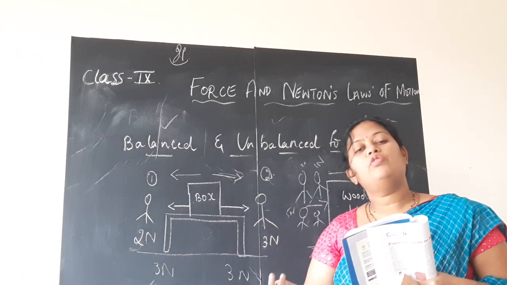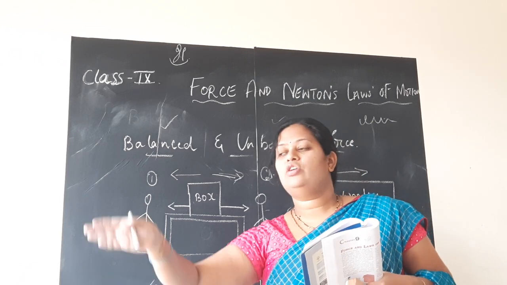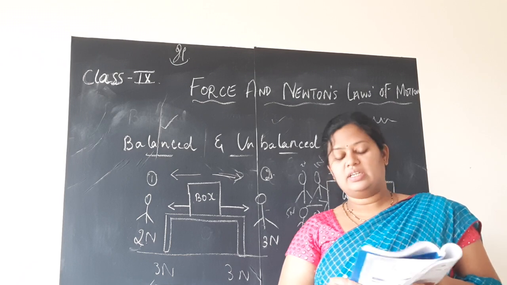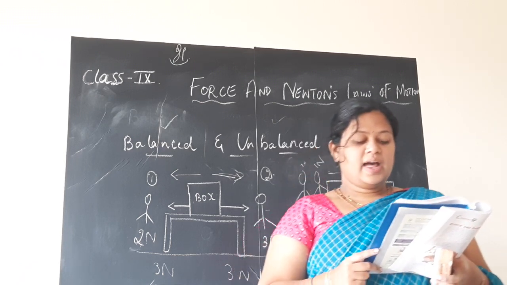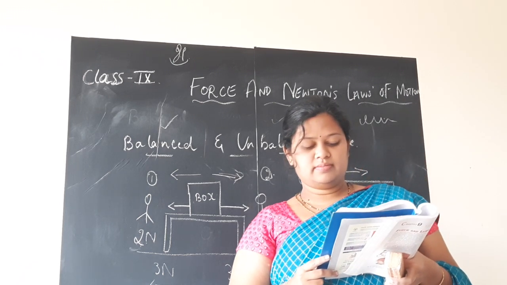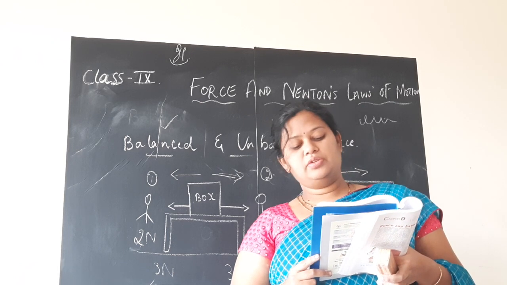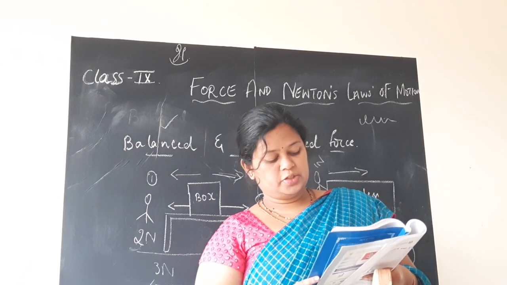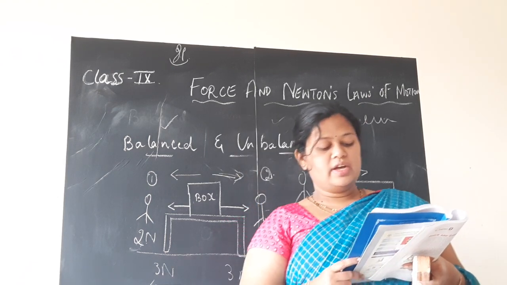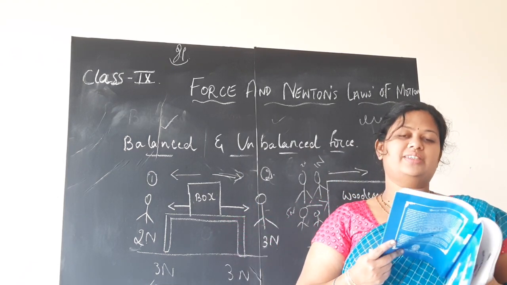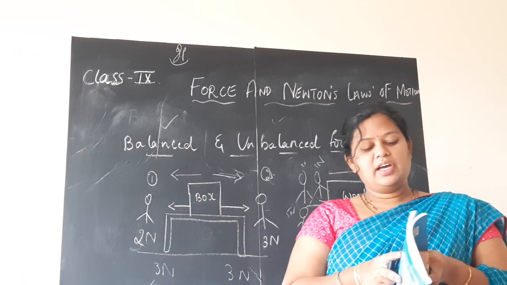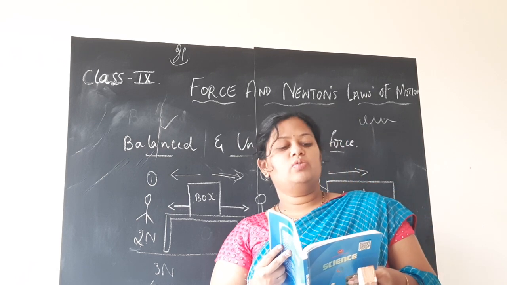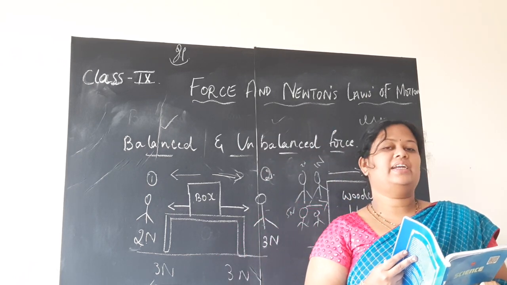So in order to move any object or in order to make any object to accelerate, what is required? The unbalanced force is required. Thus, to accelerate the motion of an object, an unbalanced force is required, and change in its speed or in direction would continue as long as this unbalanced force is applied. However, if the applied force is removed completely, the object would continue to move with the velocity it has acquired till then.